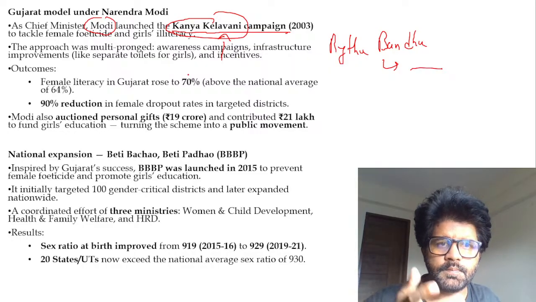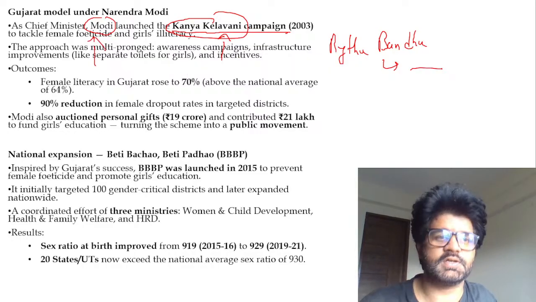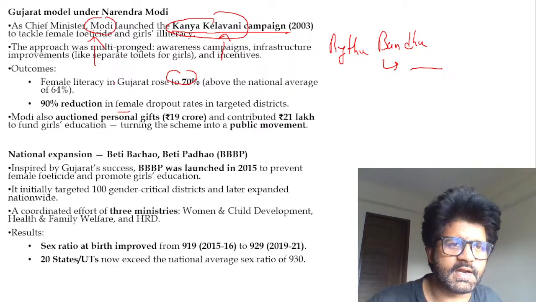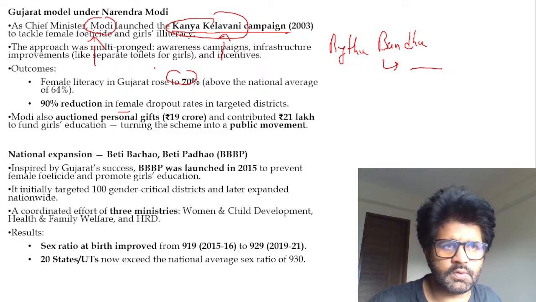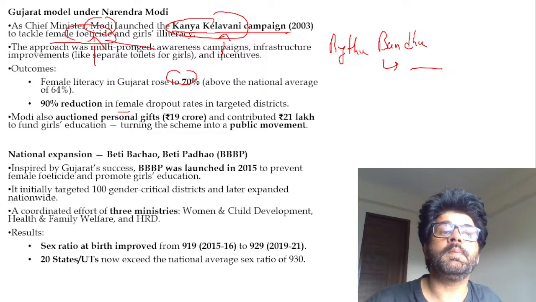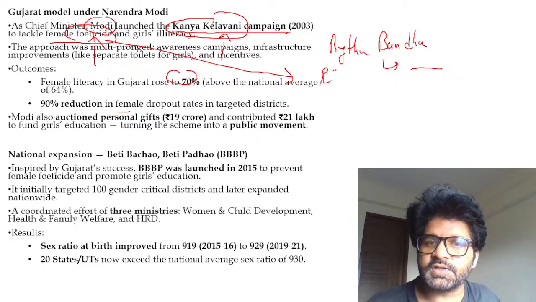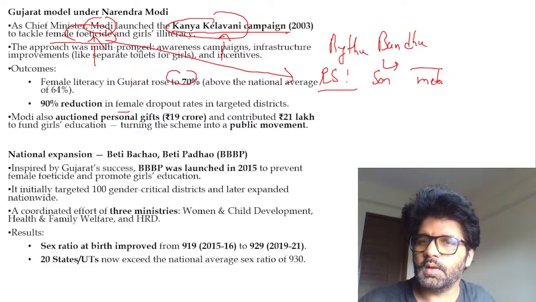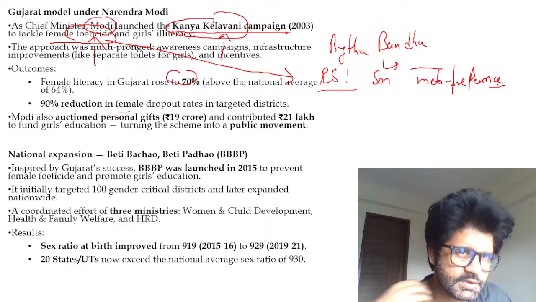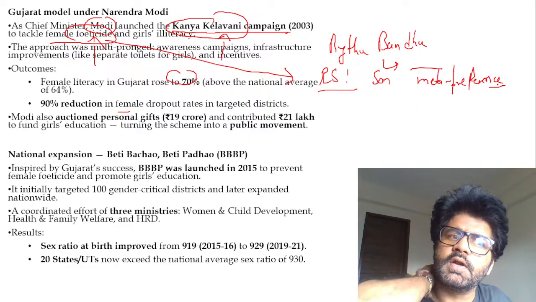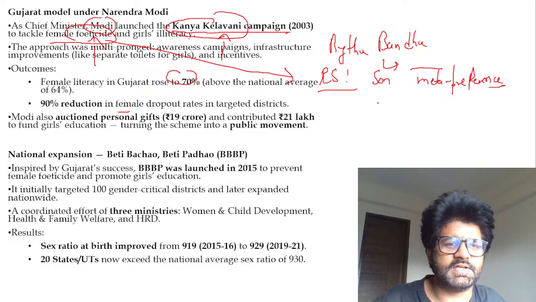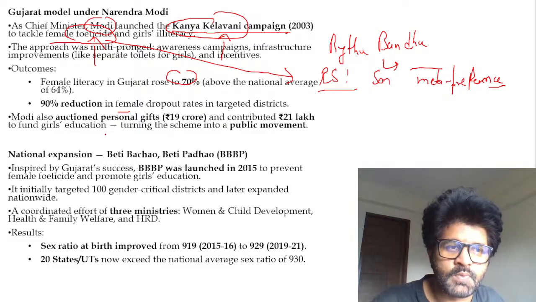Because of this campaign, because of Modi sir, female literacy rose. Reduction happened in foeticide. What is foeticide? There's a term here you may see somewhere. Yes, female foeticide. Remember this term, guys, because in the Economic Survey they have talked about a concept known as son meta preference. So what is son meta preference? It means we have this concept that we want a son, and if we know there is a girl child in the fetus, we will kill them. That is female foeticide. All these things reduced because of Modi ji.